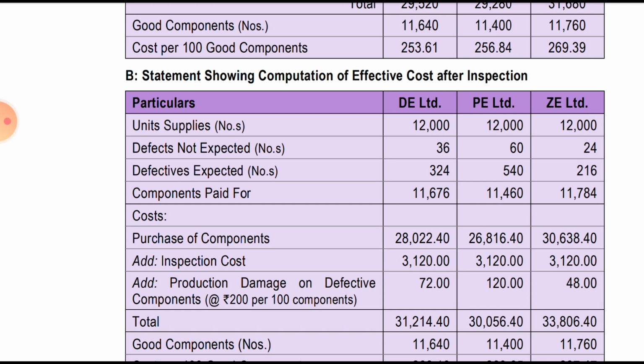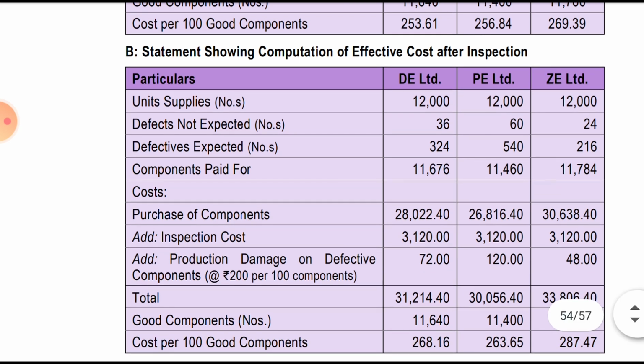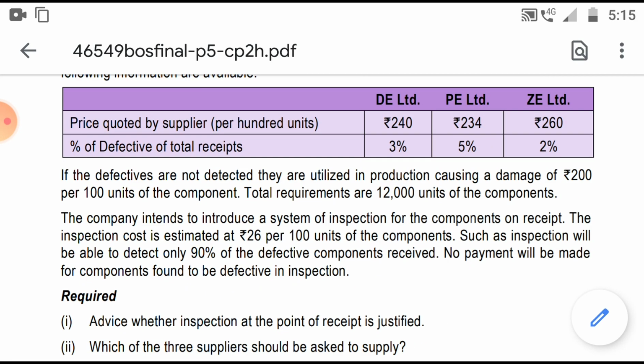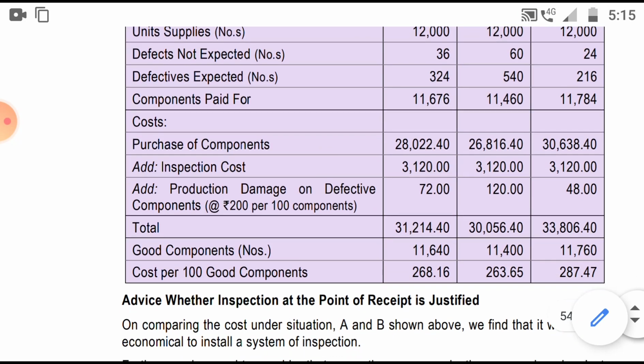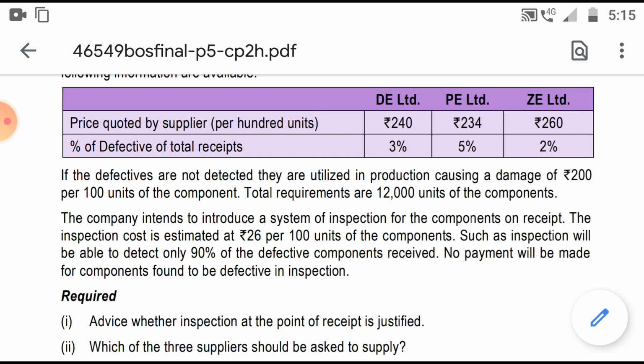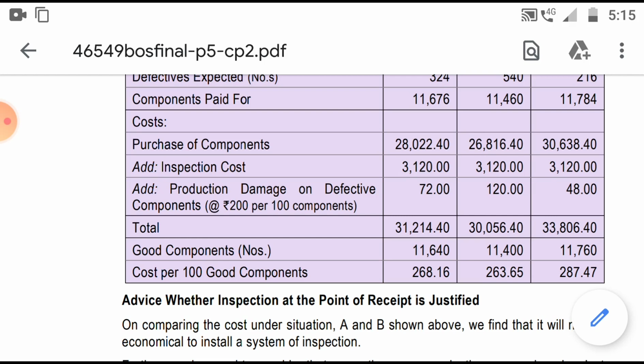Then the cost of the component will be what we had paid for, that is 11676 divided by 100 into the respective cost, that is 240, 234 and 260. And then we will add the inspection cost. The inspection cost will be added as 12,000 divided by 100 into 26, so it will be 3120 for every supplier. And then for the damaged goods, for the 10% we are still incurring 200 for every 100 components.